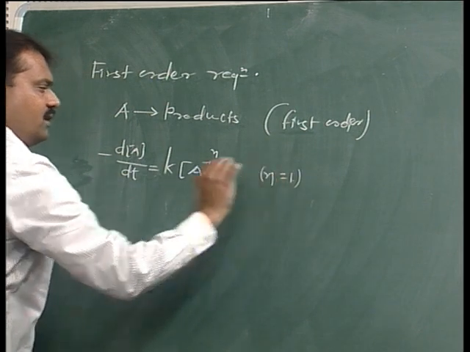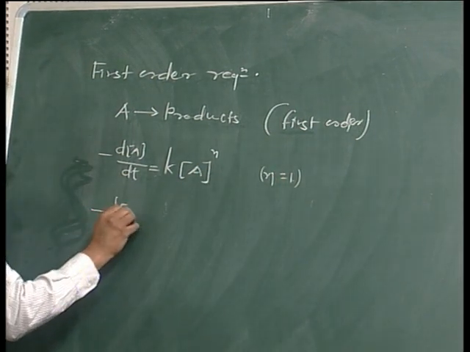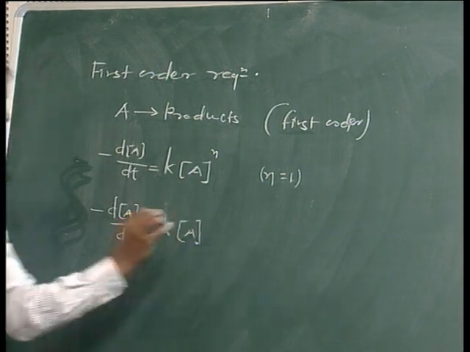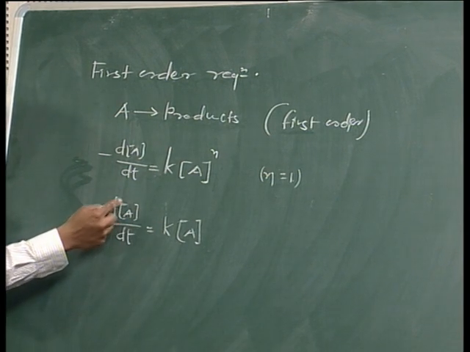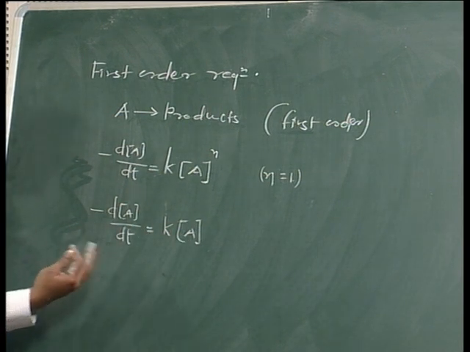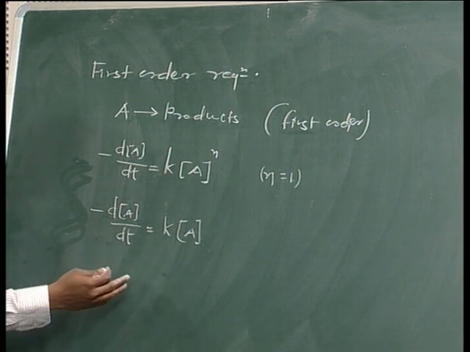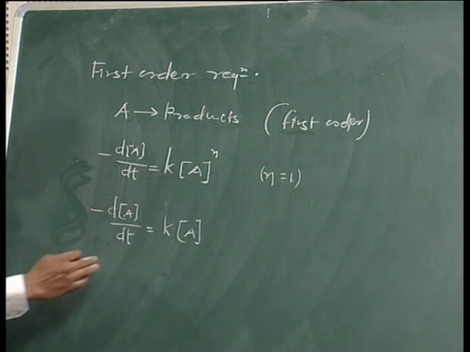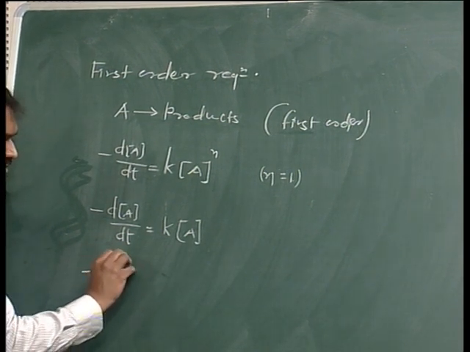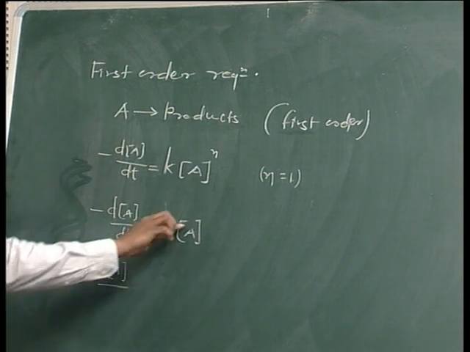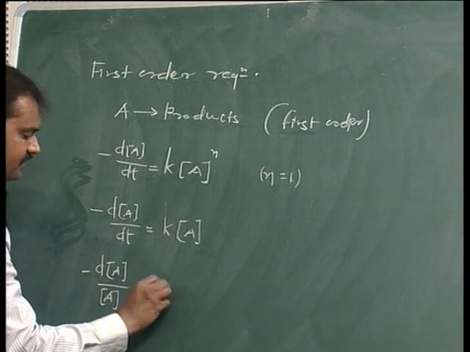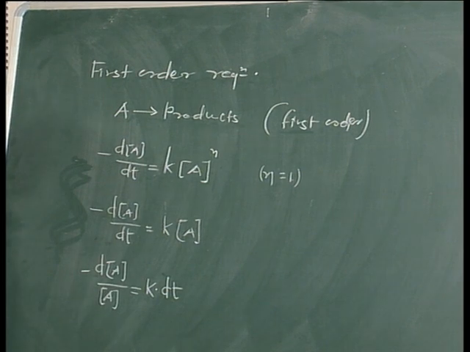is equal to 1, and therefore it is minus dA by dt is equal to K into A. Now on this side it is concentration term, this is time term, again this is concentration term, and therefore we have to rearrange this equation in such a way that the concentration terms remain on one side, time terms remain on the other side. On rearrangement the same equation can be rewritten as minus dA by A is equal to K into dt.